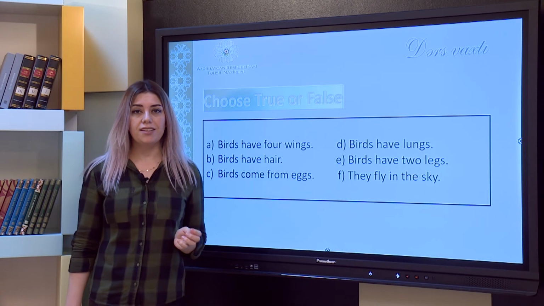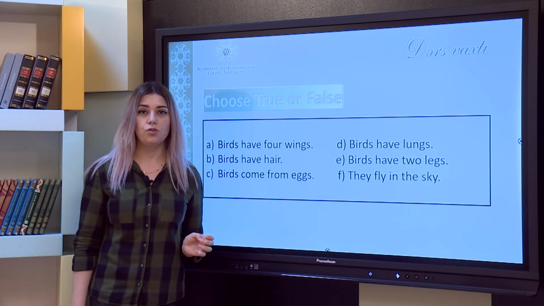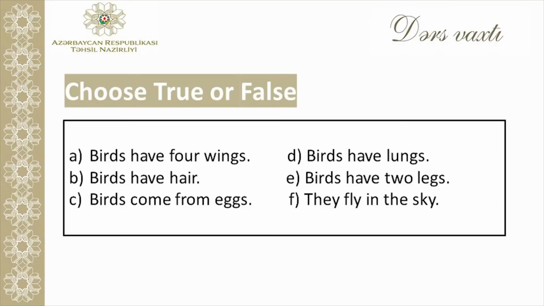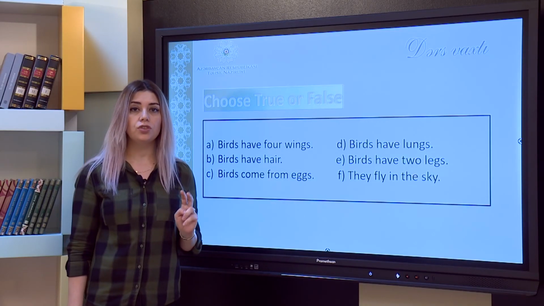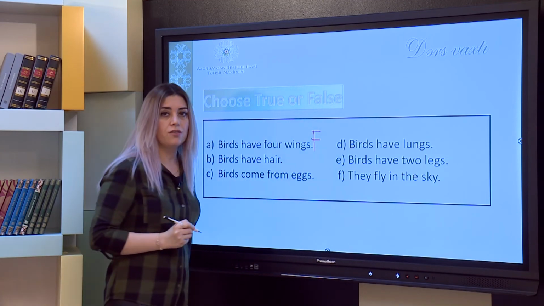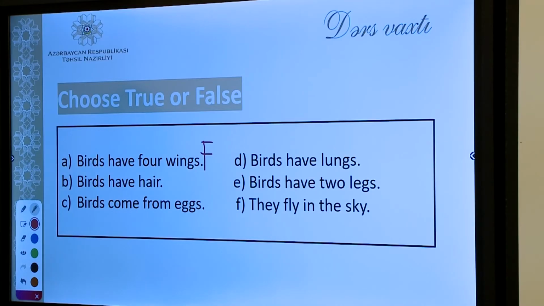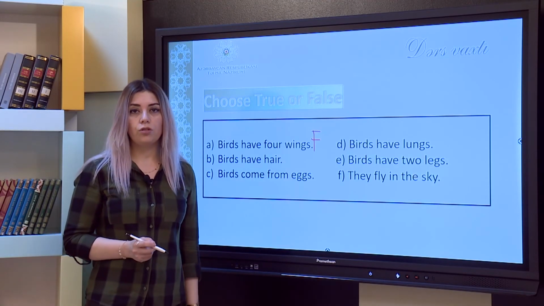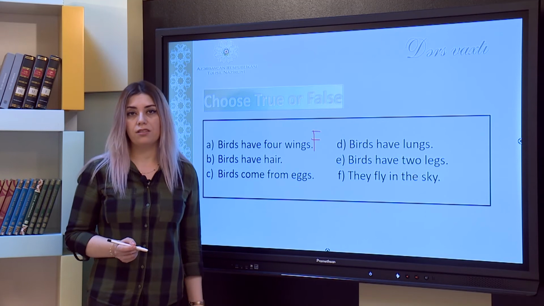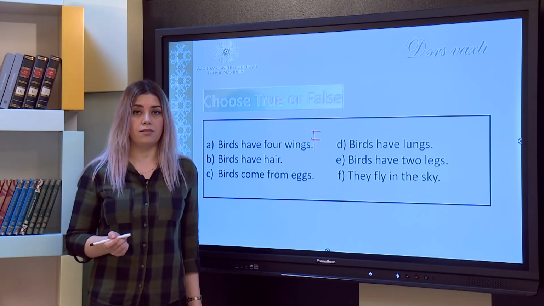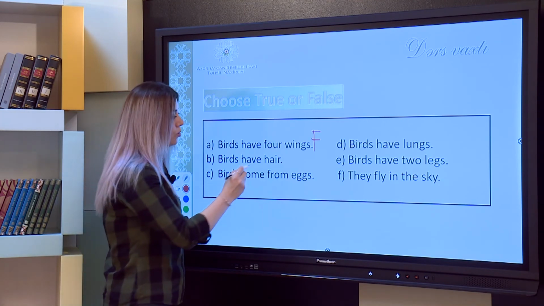Now we've got another exercise about birds. We have to choose true or false about the expressions. First, birds have 4 wings. Is it true or false? No, birds have 2 wings. That's why it is false. False means not true. Birds have hair. No, we don't call the hair of the birds hair, we call them feathers. The thick hair covering a bird's body is called feather. That's why it is wrong.